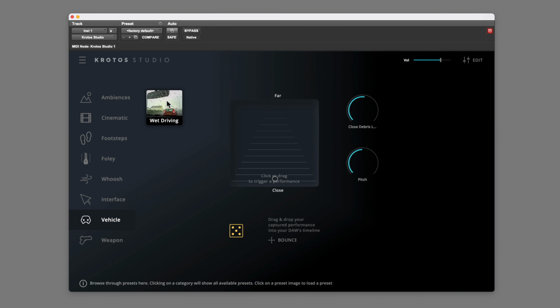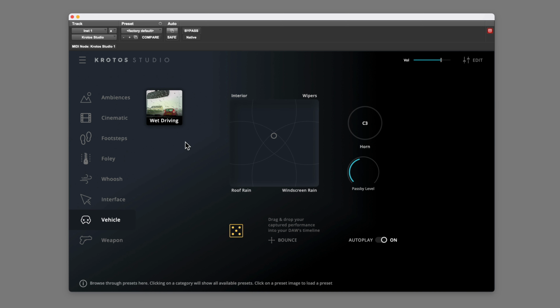Go into the vehicle category. Let's load the wet driving preset. And we can blend between interior, wipers, roof rain, windscreen rain. Moving it purely to any given corner will give you just that sound, so this will be exclusively wipers.